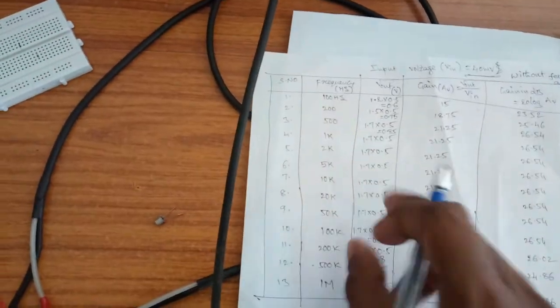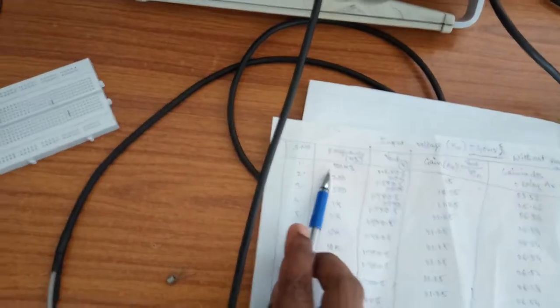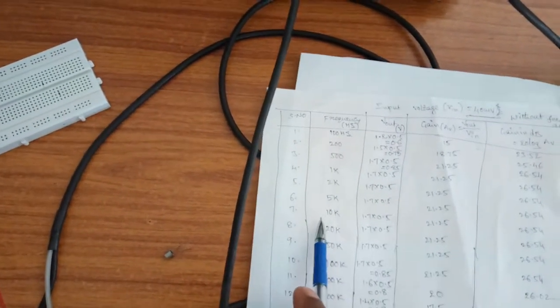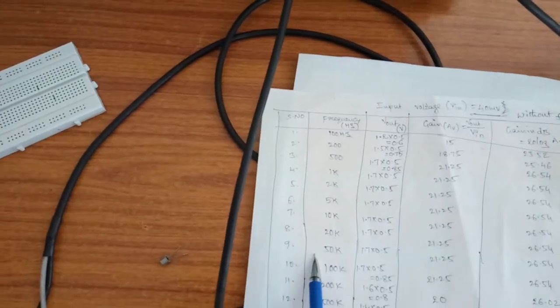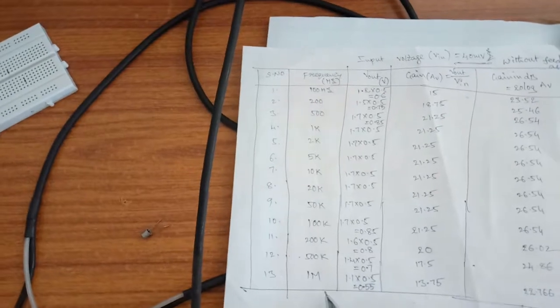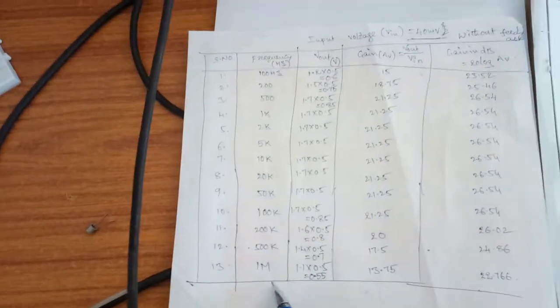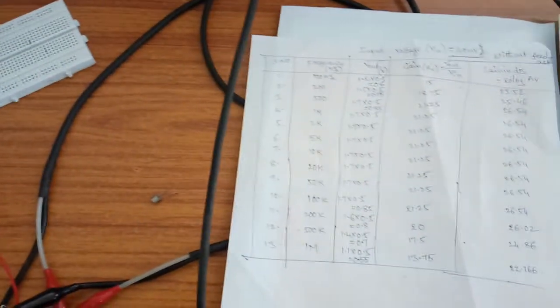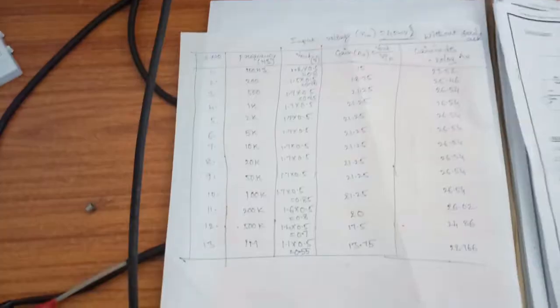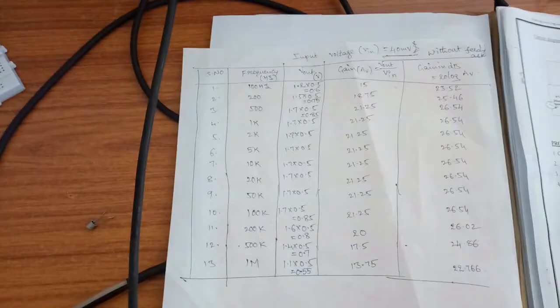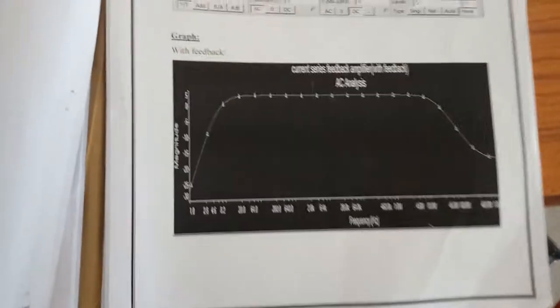For convenience, we are taking the frequencies like 100 Hz, 200 Hz, 500, 1K, 2K, 5K, 10K, 20K, 50K, 100K, 200K, 500K, and 1 megahertz, that is 1000K. So we are getting this much of gain. Okay, if you plot this graph, we know that the response increases and then it is constant. The response we will get like this.